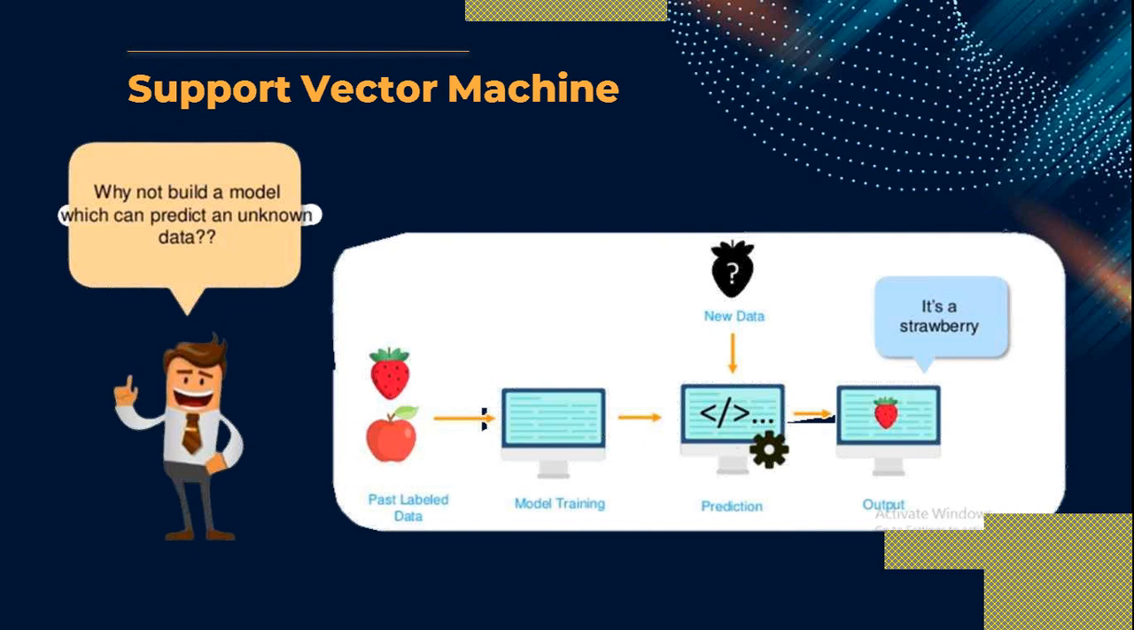And once you train your model by using this past labeled data, when new data comes for testing purposes, the model finds out based on its characteristics, what is its color, what is its shape, what is its size, what is the type of leaf, what is the weight, and based on that, this model predicts that it is a strawberry.